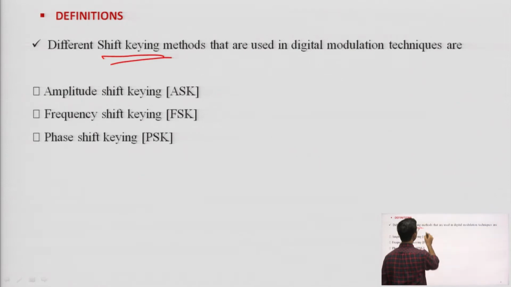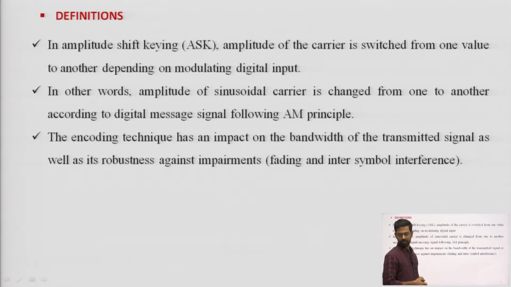These shift keying methods in digital communication are amplitude shift keying, if I focus on changing the amplitude; frequency shift keying, if I focus on changing the frequency; and phase shift keying, if I focus on phase. Next, first I will cover amplitude shift keying.